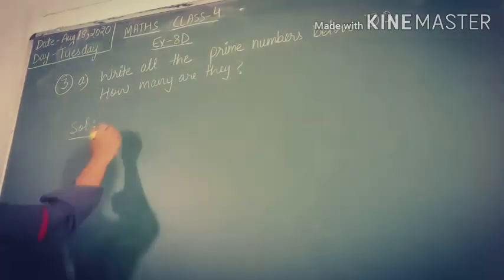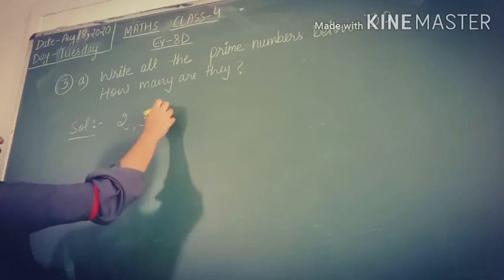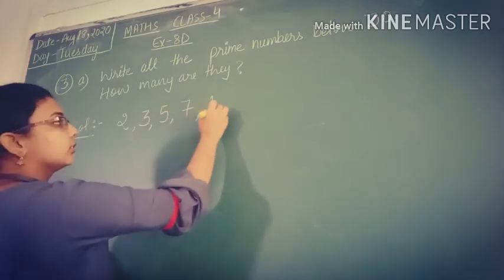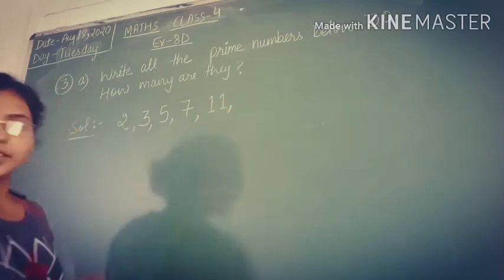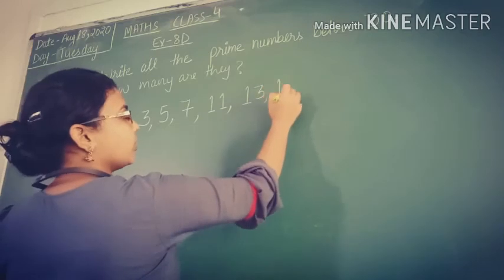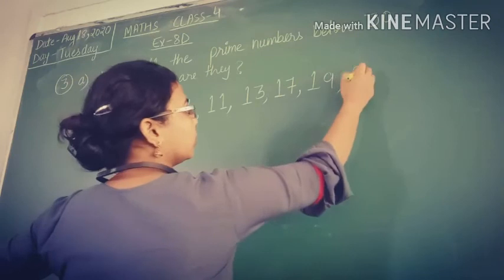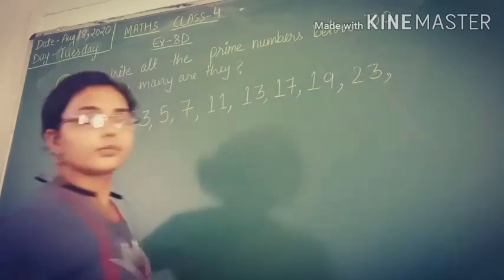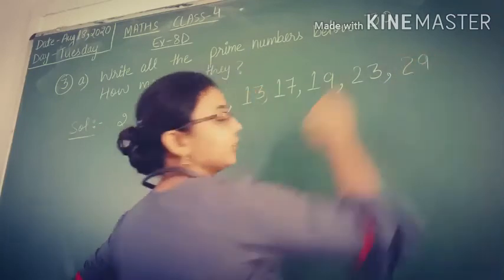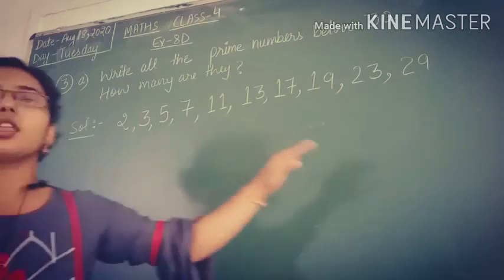First, 2 is the prime number, then we have 3, then 5, 7, 11, right? 13, 17, 19, 23. Okay, after 23 we have 29. So these are all your prime numbers which are less than 30.